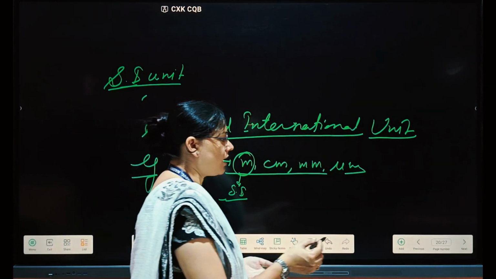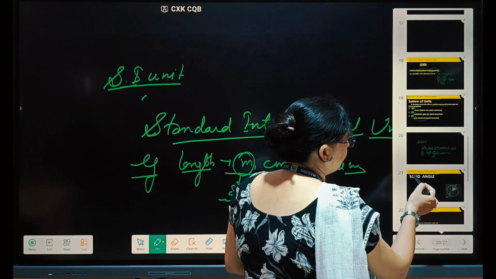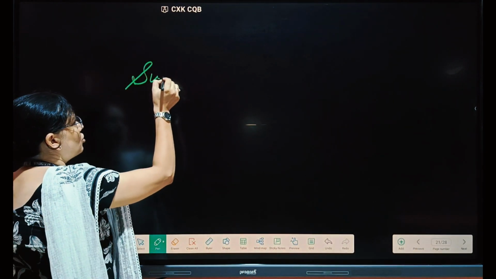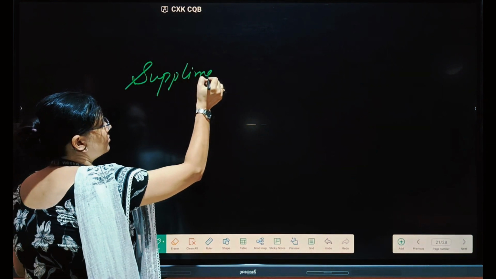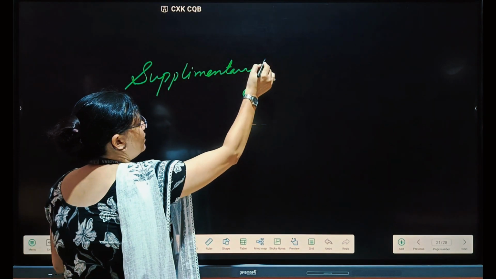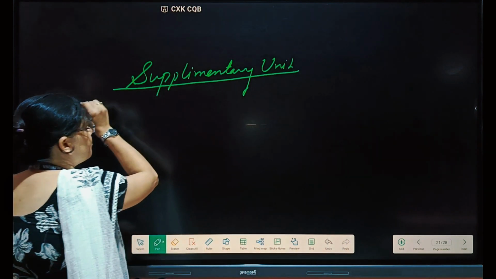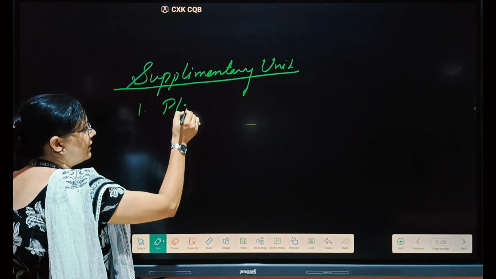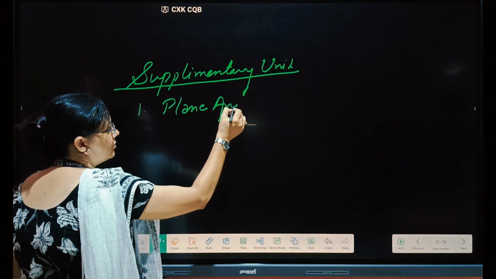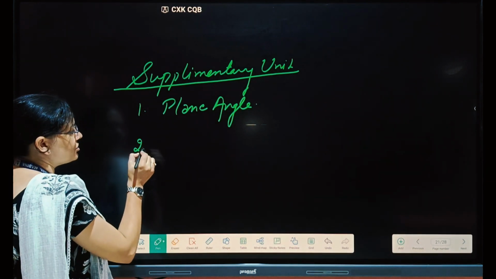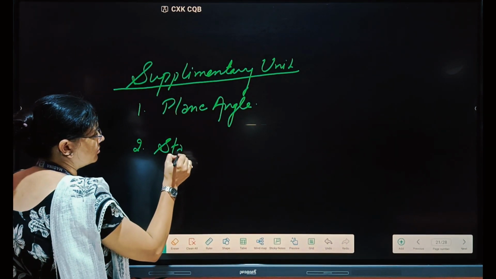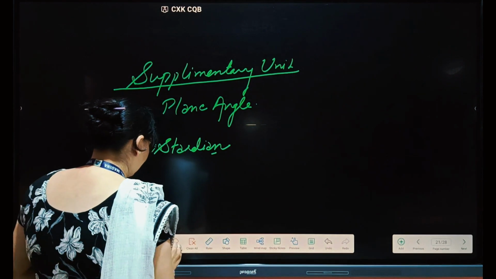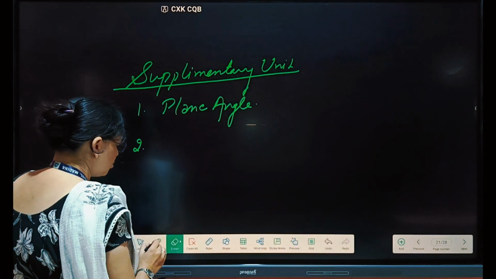Understood, everyone? Next, supplementary units. Some units are of different types: supplementary units. There are two types of supplementary units. The first one is plane angle. The second is steradian, which you can call solid angle. We will write it as solid angle.